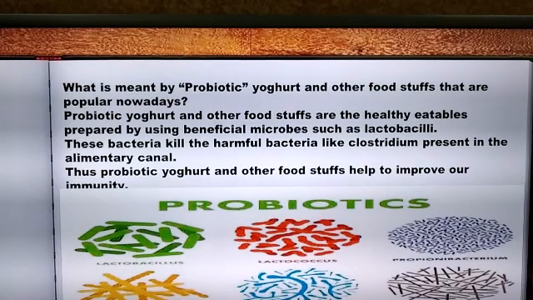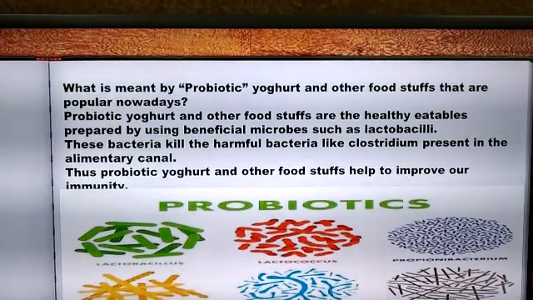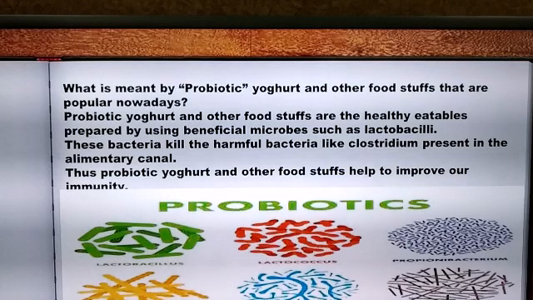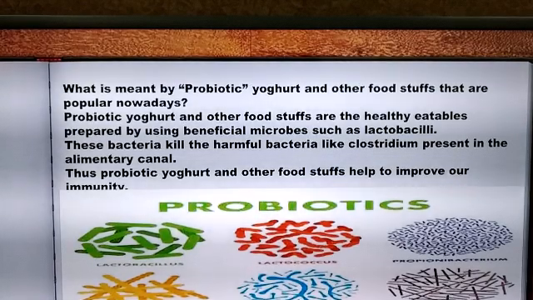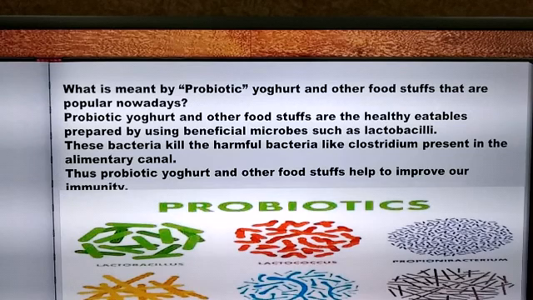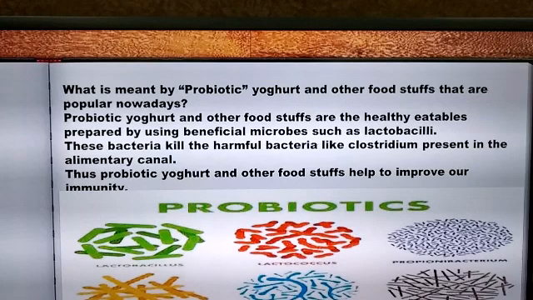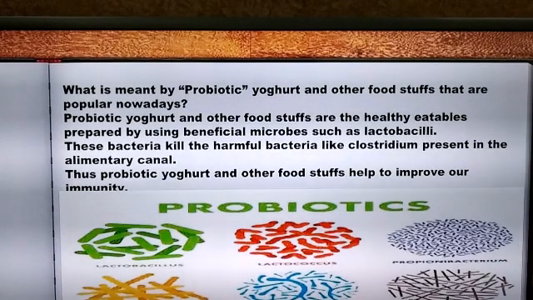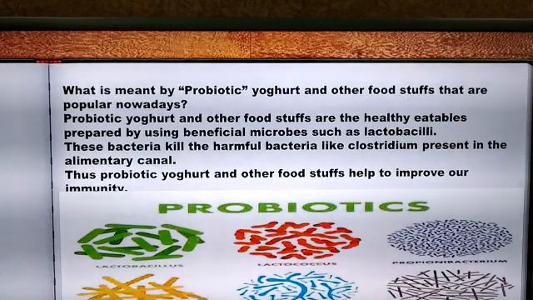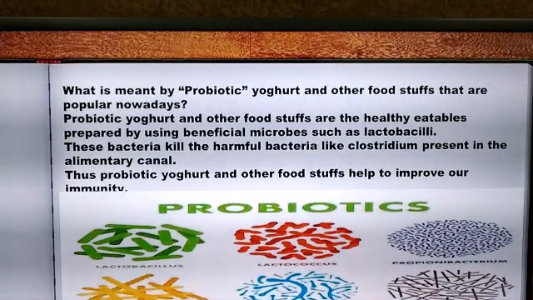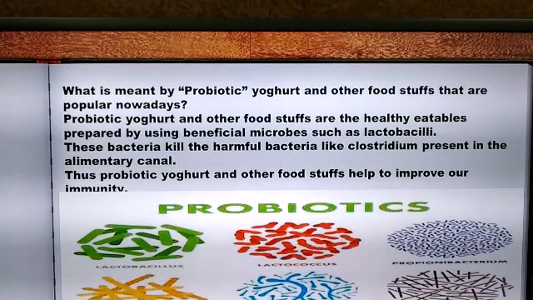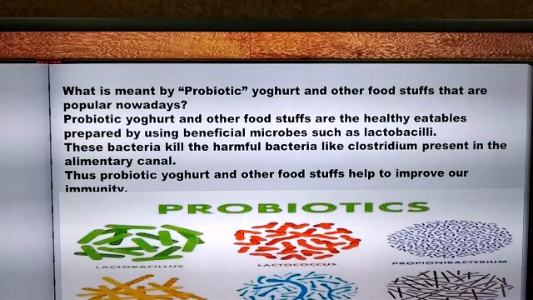What is meant by probiotic yogurt and the other foodstuffs that are popular nowadays? We know that yogurt or curd is formed by the fermentation of milk by adding bacterial culture in the milk. The bacterial culture contains lactic acid producing bacteria. So now, which are the different types of bacteria that are present in the curd culture or the curd? It contains Lactobacillus bulgaricus, Streptococcus thermophilus, Lactobacillus and Bifidobacterium species.